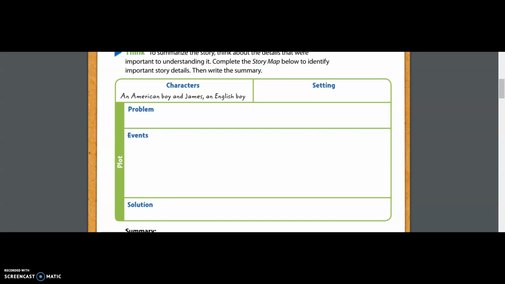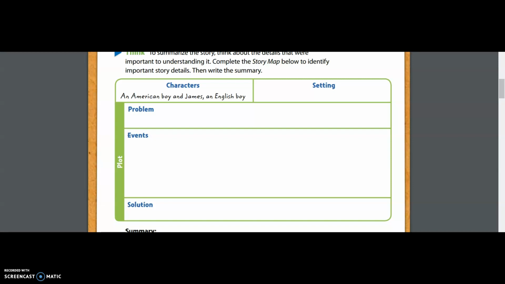The first part we see is already filled in for us. It says characters. Our characters are an American boy and James, who is an English boy. Where they are from is very important because, as we know, the setting can impact the way that someone talks. So because James is from England and then our main character, this American boy, is not from England, their definition of what a boot is are 2 different things. So they had to come to an understanding. So we have our characters, and the characters also helped us to figure out our setting. I would write in that box that the setting is England on a cool afternoon.